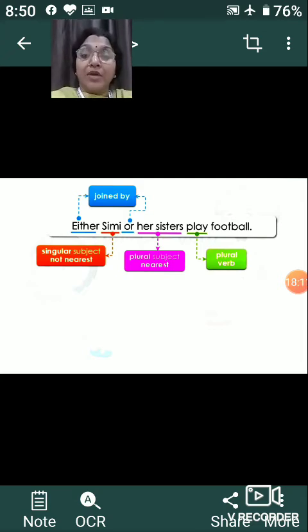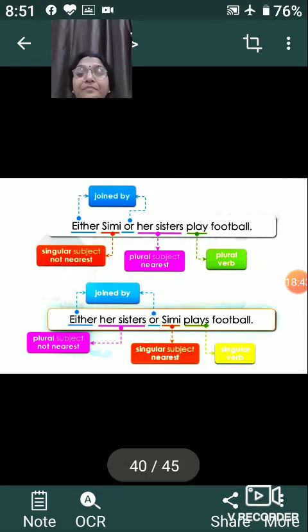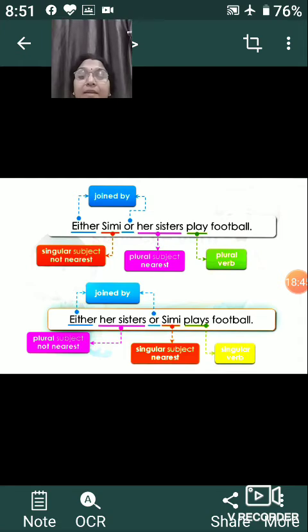So, either Simi or her sisters. Her sisters is the subject which is close to the verb play. According to the subject her sisters, the verb play has to make an agreement. Because this is plural, the verb should also be plural. So, either Simi or her sisters play. Understood? Then let us see the other example.